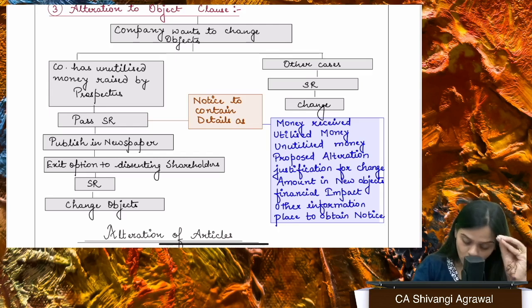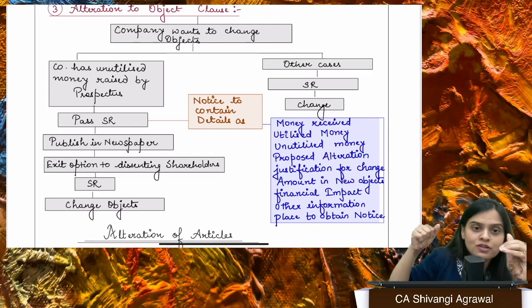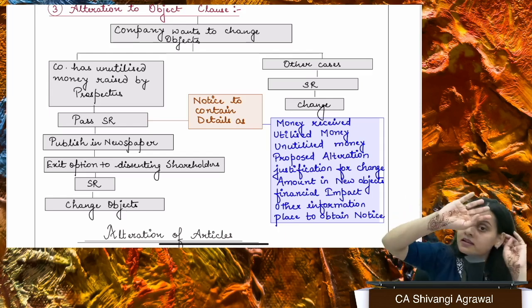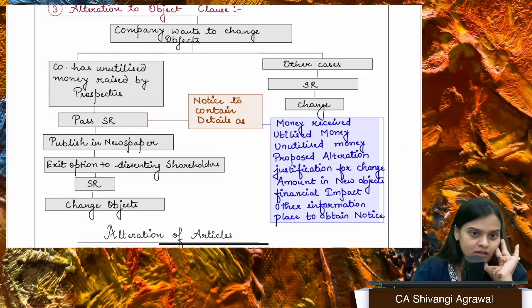And every alteration has to be noted, has to be registered. If you are just doing alteration in your own paper and not actually registering it with the ROC, then it does not make any sense. It is not going to have any effect. Clear?